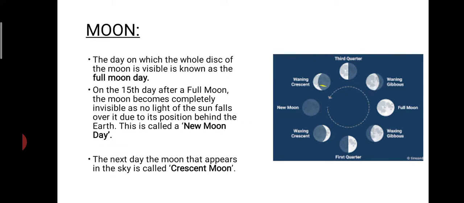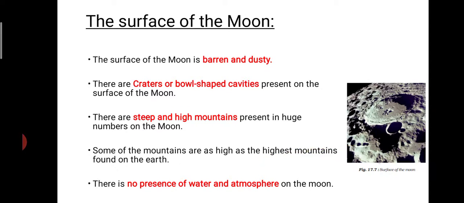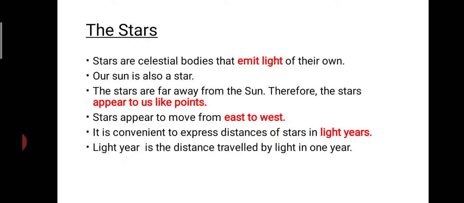The next day after the new moon is known as crescent moon. Here you can see the crescent shape. The surface of the moon is barren, dusty, and also has bowl-shaped cavities, also known as craters. High mountains are present, with no water or atmosphere, therefore life is not possible on the moon.